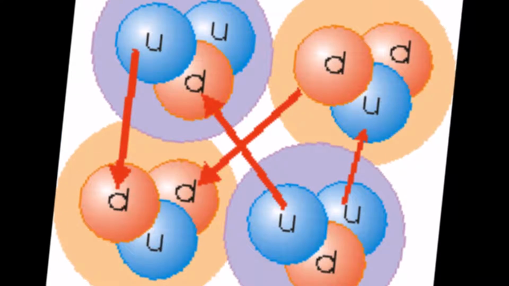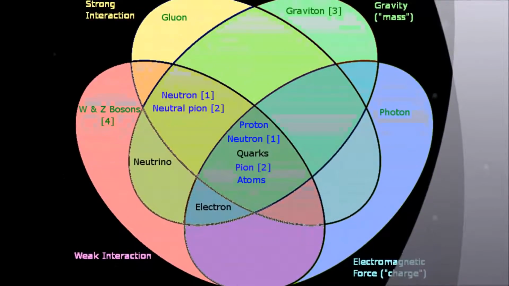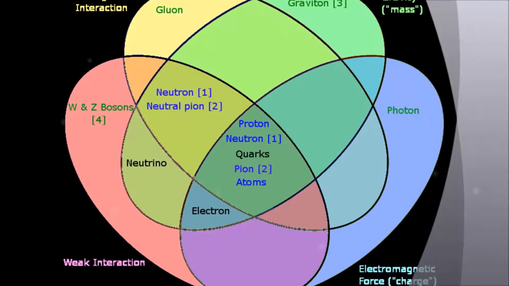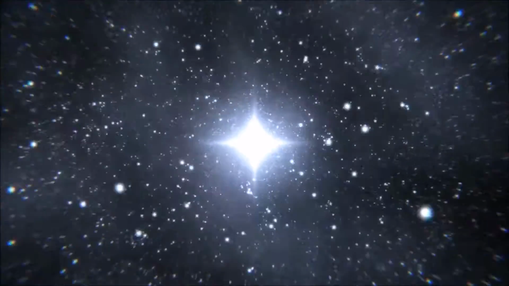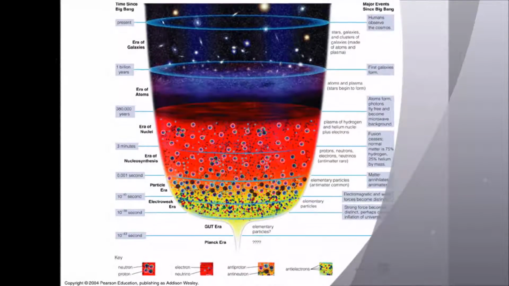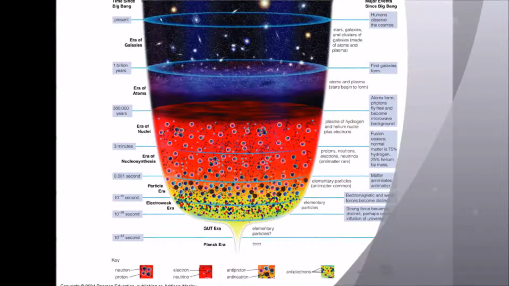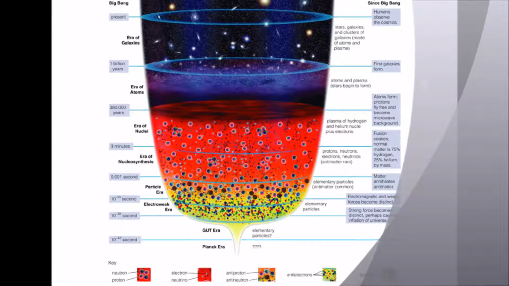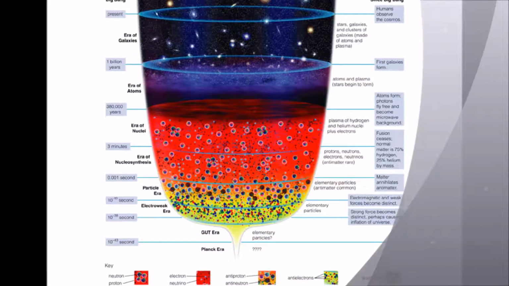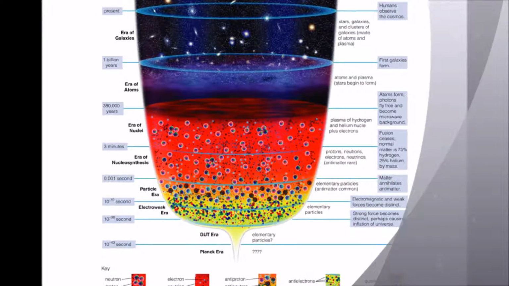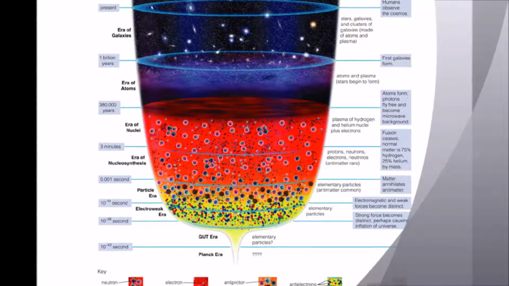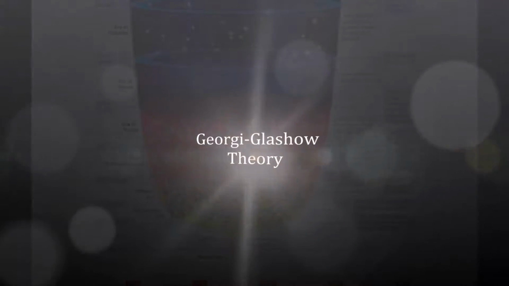Now that we know about the fundamental forces, we can now look at unification. We cannot understand grand unification without looking at the Big Bang. Most theories agree that at the earliest stages of the universe, like the singularity, all the forces were unified. This is because the singularity contained all of the mass and energy in the universe, so all of the fundamental forces were unified. The theory that I believe in the most is the Georgi-Glashow theory.